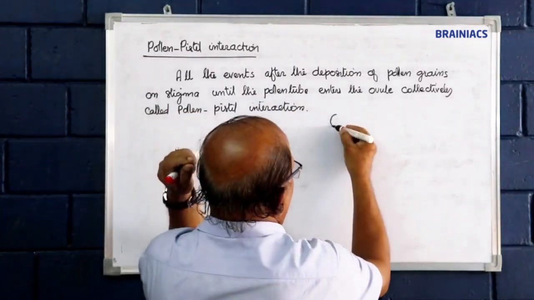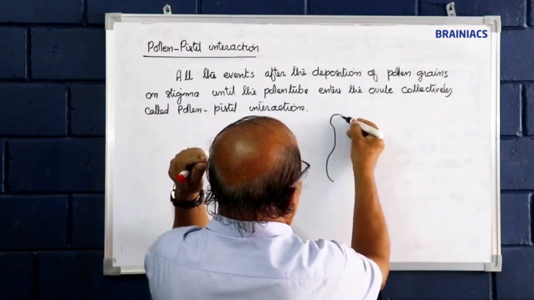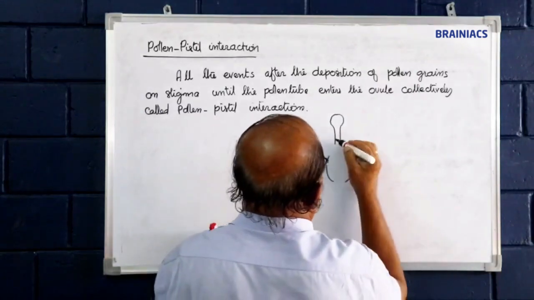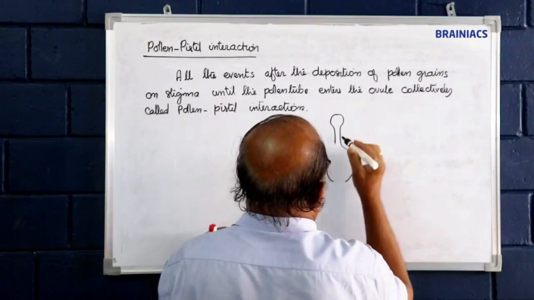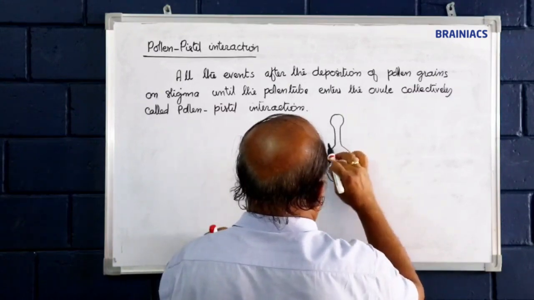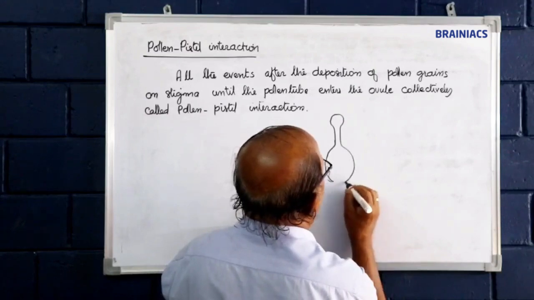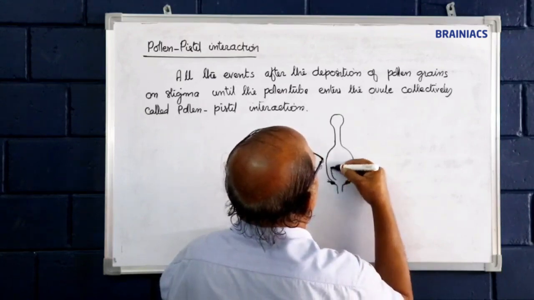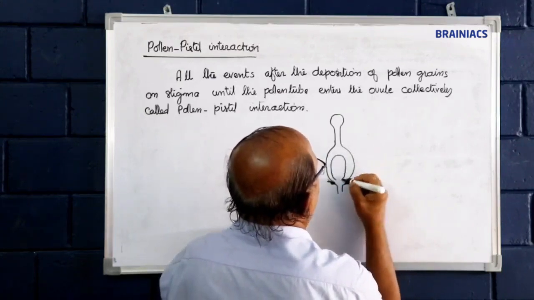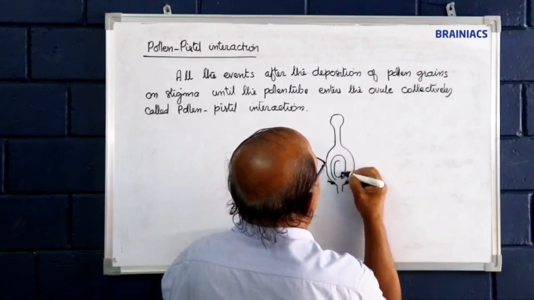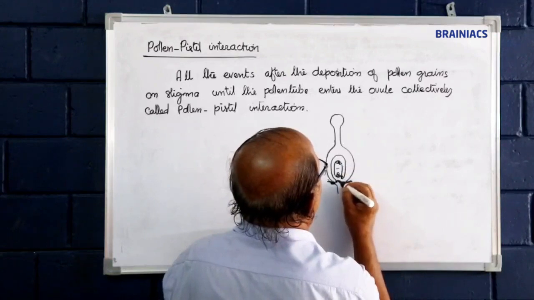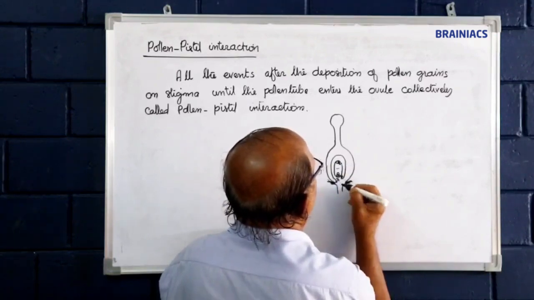This is the ovule: embryo sac, egg, synergids, polar nuclei, antipodals, micropyle.